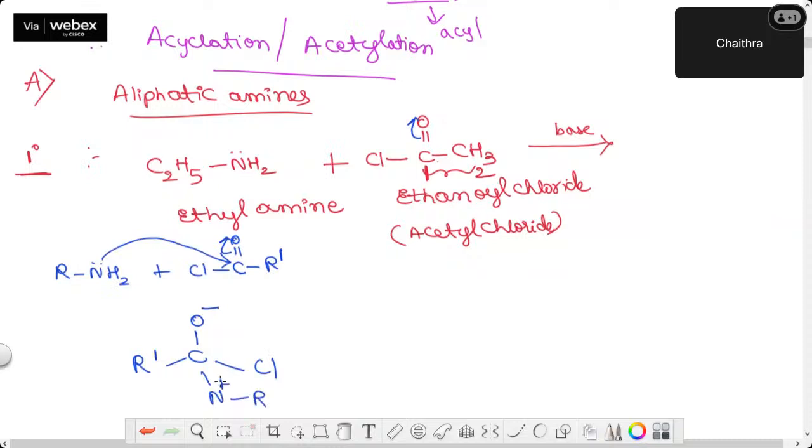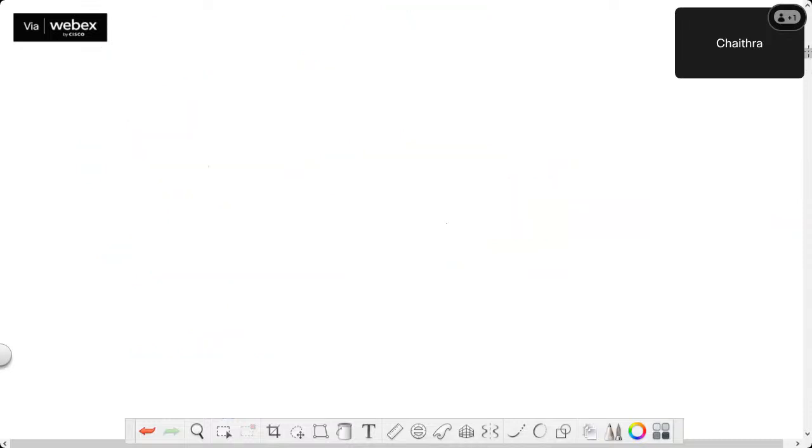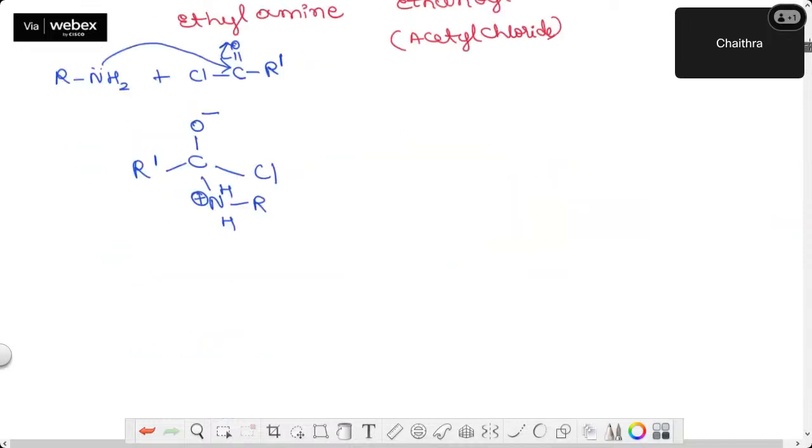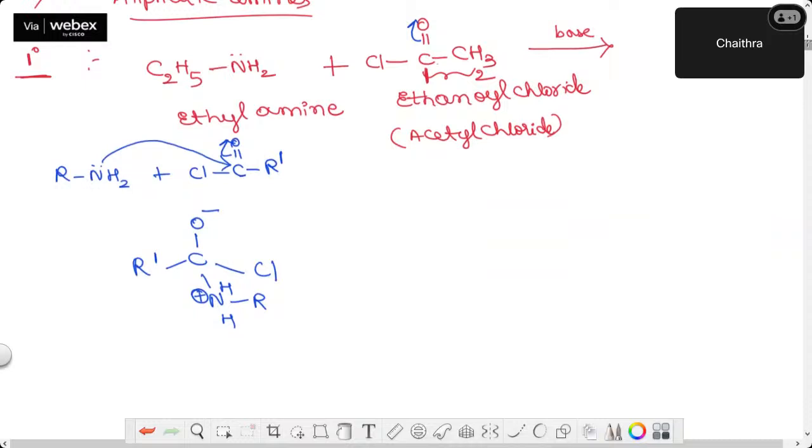This is NH2. On nitrogen, what charge should I write now? Positive charge. Correct? Are you following, guys? Now you see here, this Cl group acts as a leaving group, and this H that I am writing goes out as H plus, because the Cl minus takes that. Now the pair of electrons that H plus is leaving behind will neutralize this positive charge.